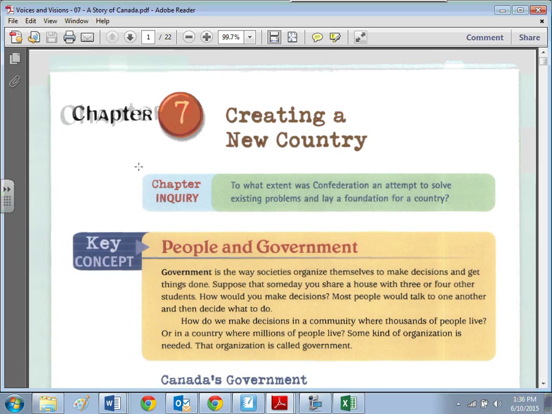Okay? So the maritime colonies were afraid of being taken over by the States because they were already there. And they're saying this would be really easy for the States to take us over. It would be really difficult if we had the railway. If we were part of Canada, we could be defended by that. But that's why they started to join Confederation. New Brunswick, Nova Scotia, Newfoundland, PEI were the 4 maritime provinces. Okay?